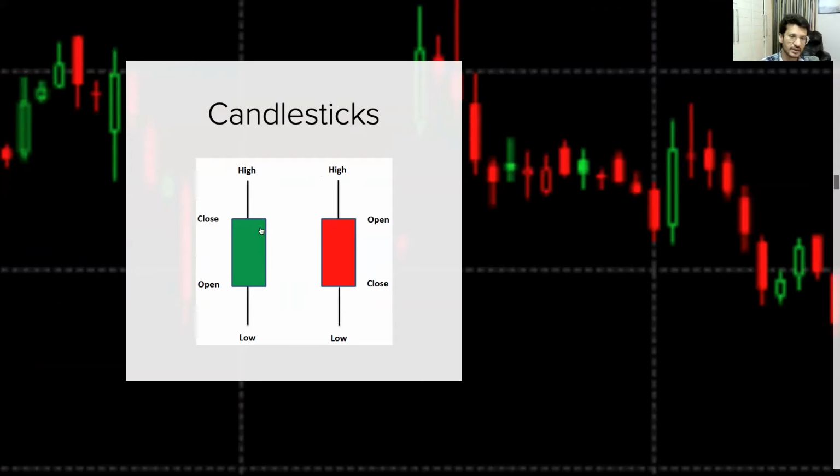So simply we can understand here, if the candle has closed at a lower level like this from the open, it will be a red candle. That means the price of the coin has fallen down from the previous candle. And if the price has gone up, it will simply tell you that the price of the coin has gone up if the close is above the open level. Okay, clear? Any doubts?